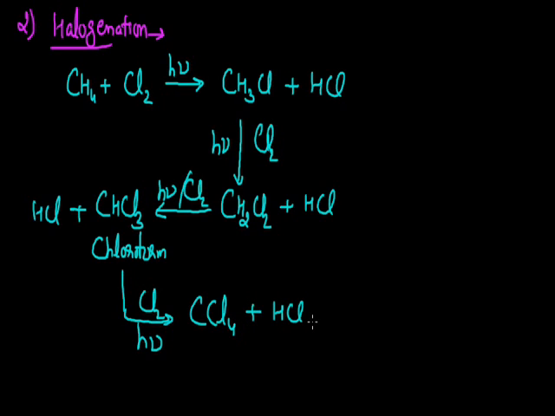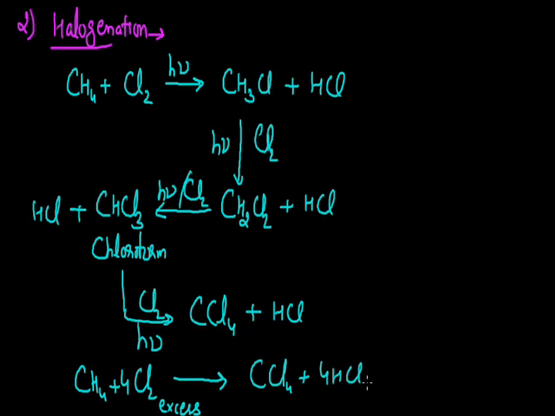Instead of writing all these steps, we can also write this in one step. Like when methane is made to react with chlorine, and here we are giving the supply of chlorine in excess, all 4 hydrogen atoms will be replaced, and here the formation of tetrachloromethane with the formation of 4 molecules of hydrogen chloride occurs. So that is about the halogenation reaction.